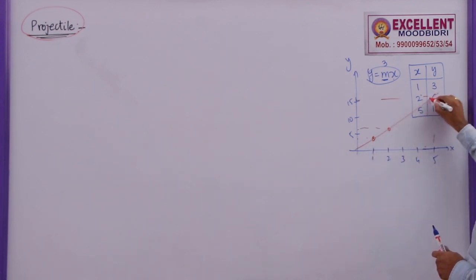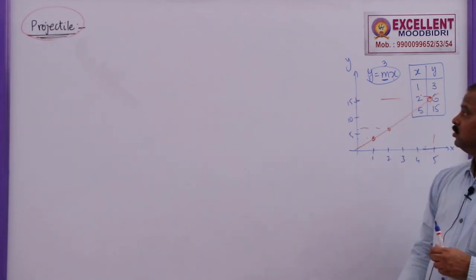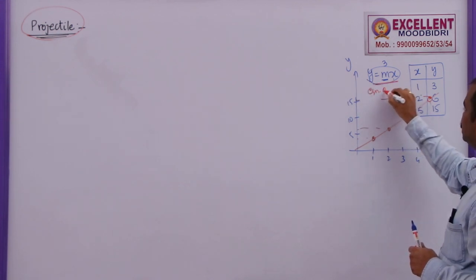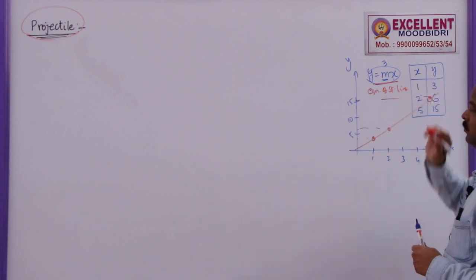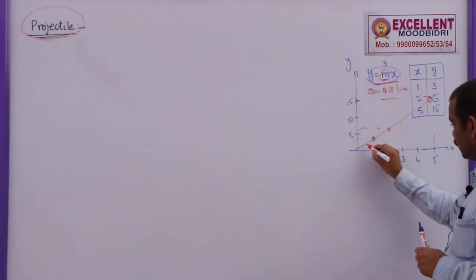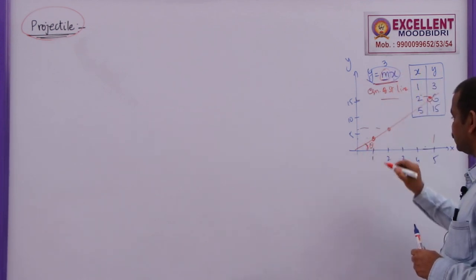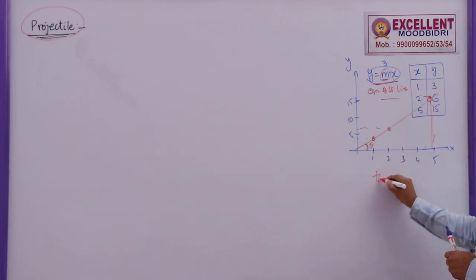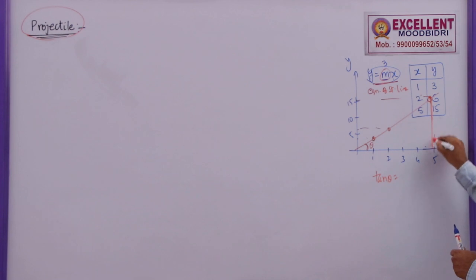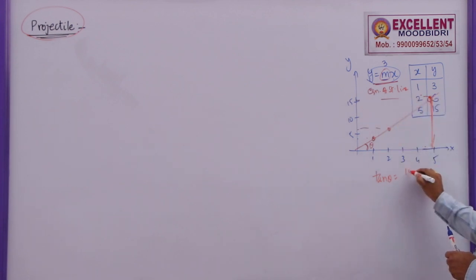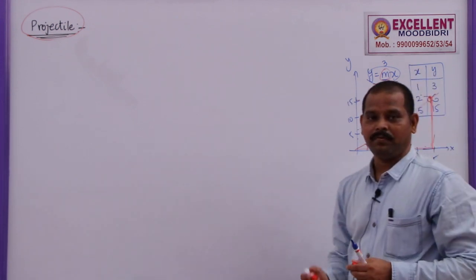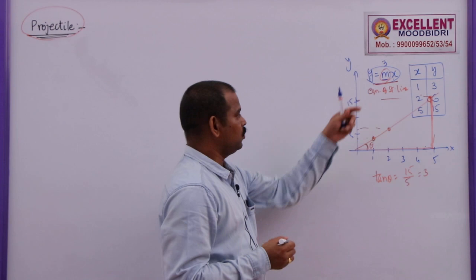If you join these, you will get a straight line. So, y is equal to mx is the equation of a straight line, where m is the slope. That means the angle made by this graph with the x axis. If you construct this right angle triangle here, what is tan theta? The opposite side is how much? 15. What is the adjacent side here? 5. So, slope is equal to 3. This is an equation of a straight line, y is equal to mx.